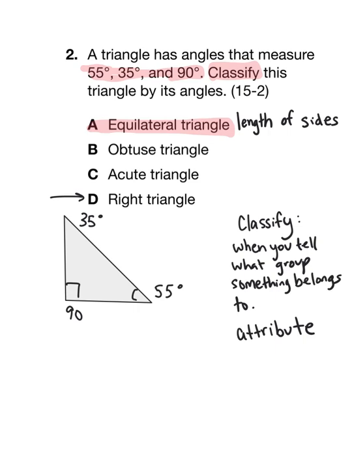Okay, now an obtuse triangle is one that has at least one angle, or really only one angle, that is greater than 90 degrees. And an acute triangle is one that has all angles less than 90 degrees.